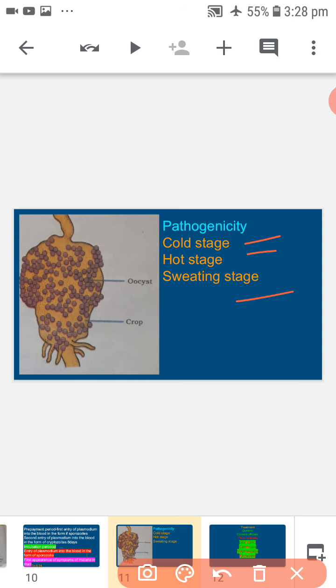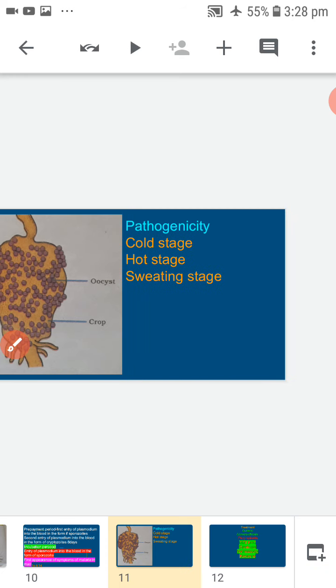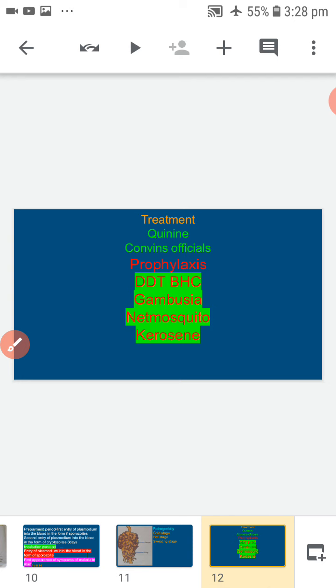Next, treatment. Malaria can be cured by quinine, which is an alkaloid extracted from the bark of Cinchona officinalis.